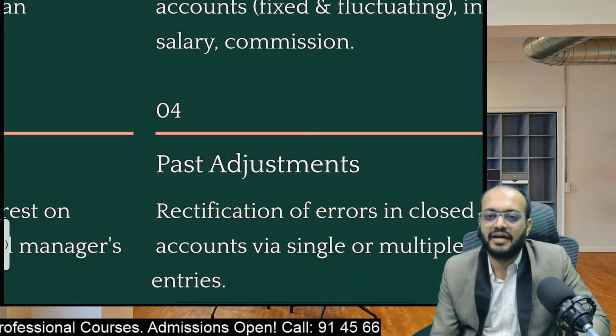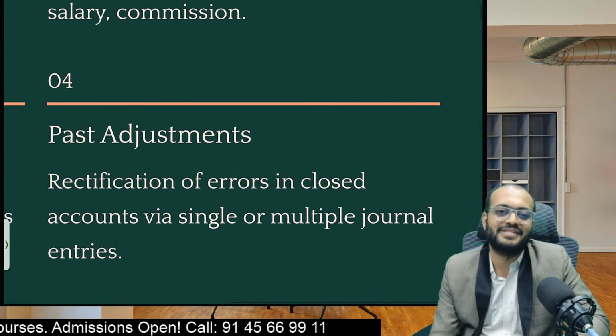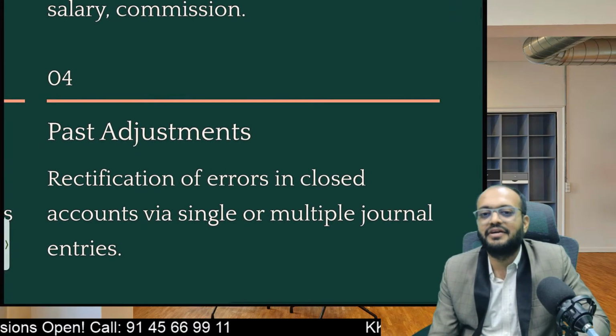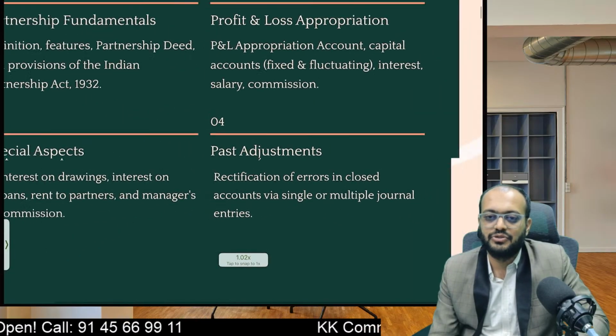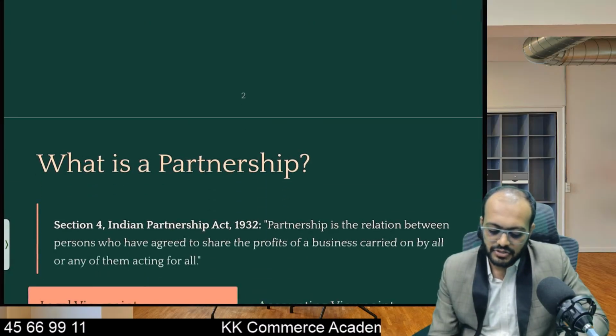And last is adjustments, which is the most dangerous, I mean most important part. Every adjustment has an effect, and on this adjustments effect we have to see the final accounts also. So this is going to be a part of this topic, and we'll see this one by one. Let's start with the first.